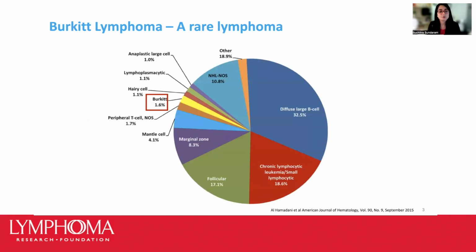So lymphomas, as we know, are cancers of the lymphatic system or the immune system, largely classified as non-Hodgkin and Hodgkin lymphoma. 70% of the lymphomas are non-Hodgkin, while 30% of them are Hodgkin lymphoma. Burkitt lymphoma is a very rare but aggressive disease comprising of only 1 to 2% of all non-Hodgkin lymphoma in adults. In the United States, around 1,200 cases of Burkitt lymphoma are diagnosed each year. In children, this is more common and comprises around 30% of the childhood non-Hodgkin lymphomas.